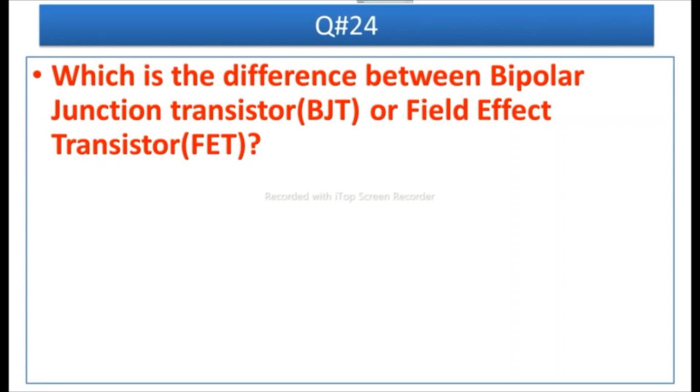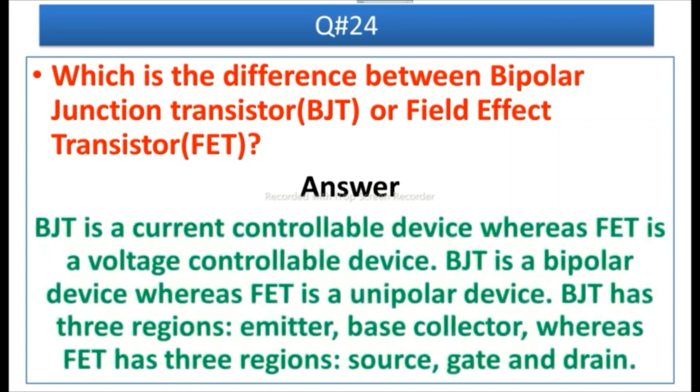what is the difference between bipolar junction transistor and field effect transistor? It's a very important question. Answer is, bipolar junction transistor is a current controllable device, whereas field effect transistor is a voltage controllable device. BJT is a bipolar device, whereas FET is a unipolar device.